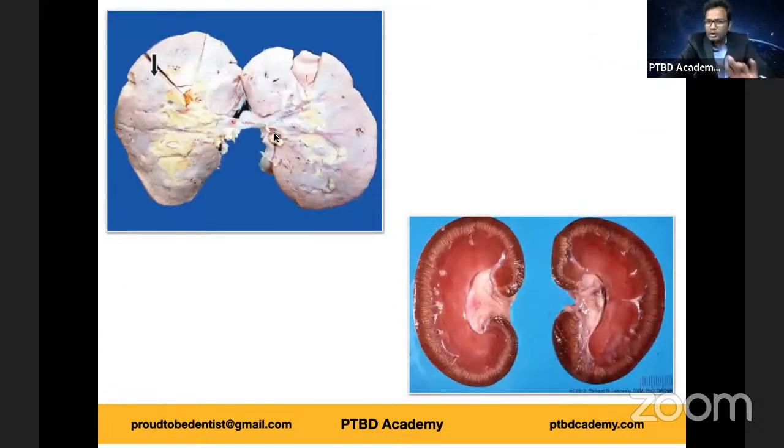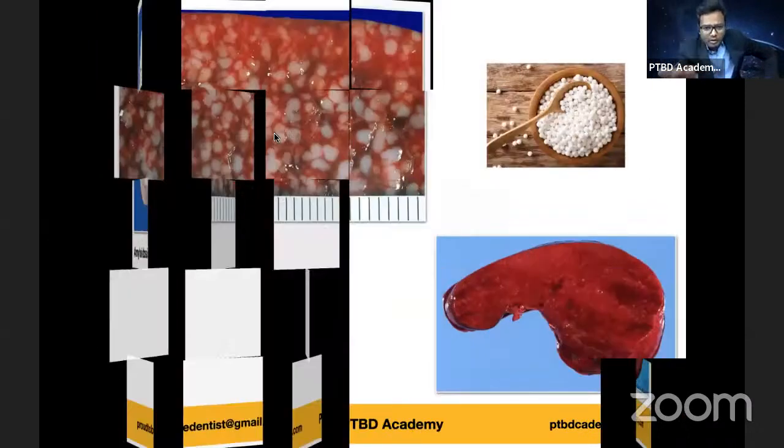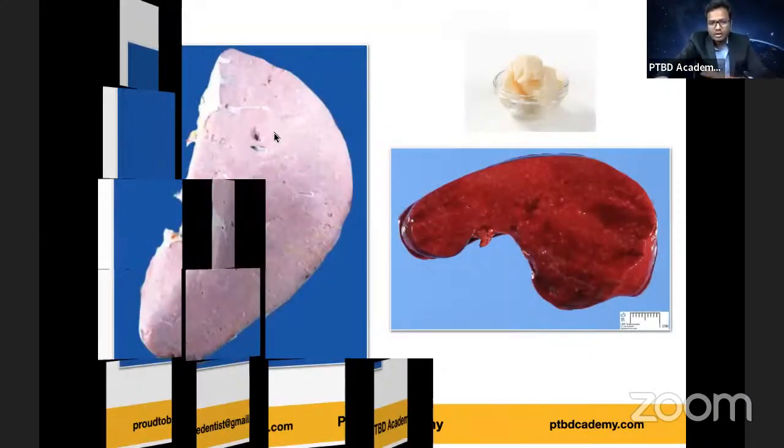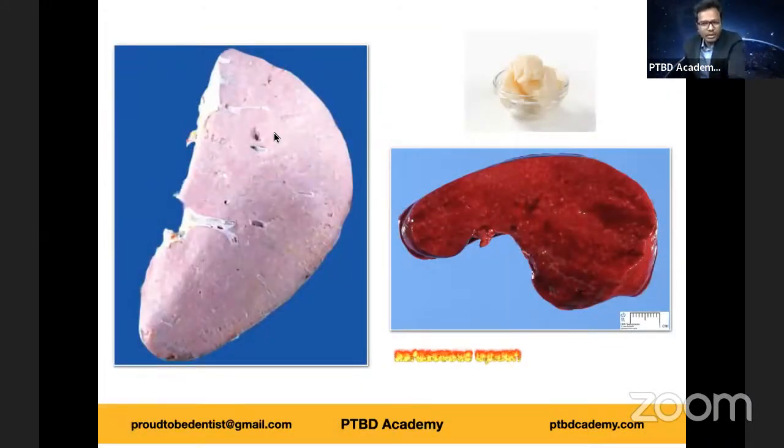So far you have seen amyloidosis of kidney, right? So this is all related to amyloidosis. And then amyloidosis of spleen, sago spleen. The next stage is your lardaceous spleen. And let me give you some additional information regarding this lardaceous spleen.